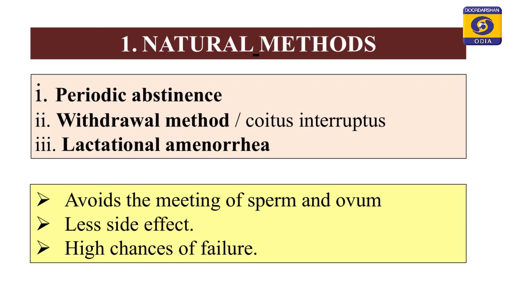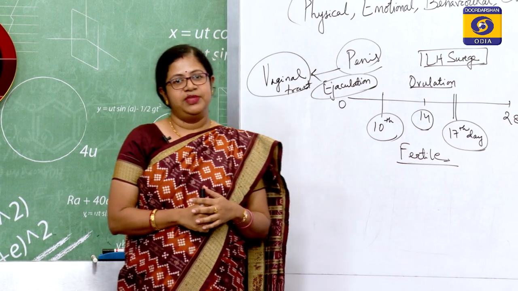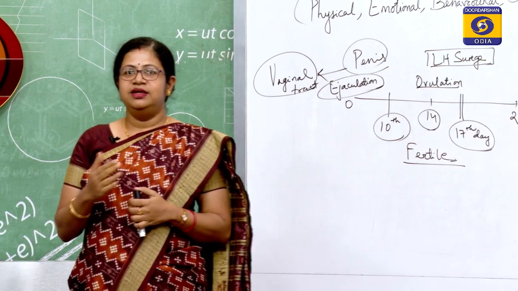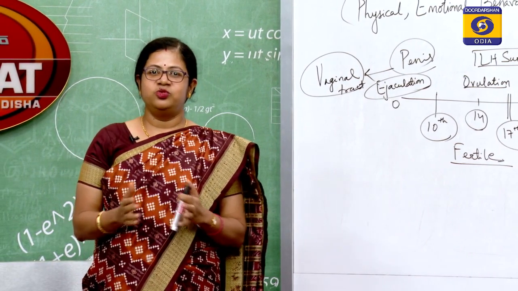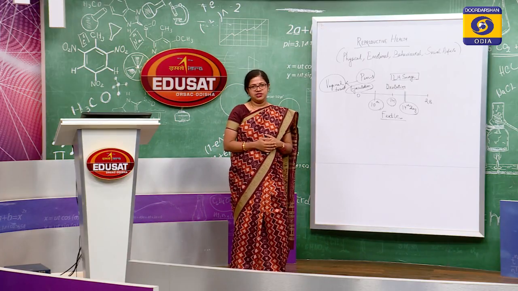And the last one is lactational amenorrhea. Amenorrhea means there is no menstruation, and lactational amenorrhea means when a mother is lactating after giving birth to a child, at that particular period there is no menstruation, and this is usually for 6 months after the childbirth.